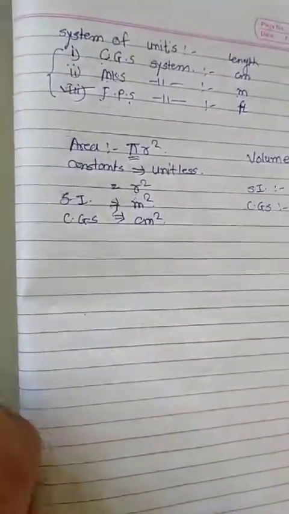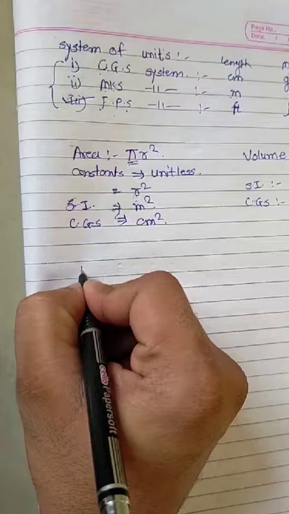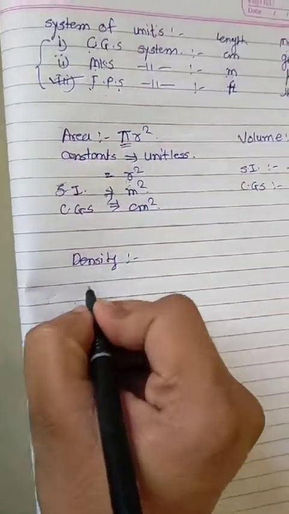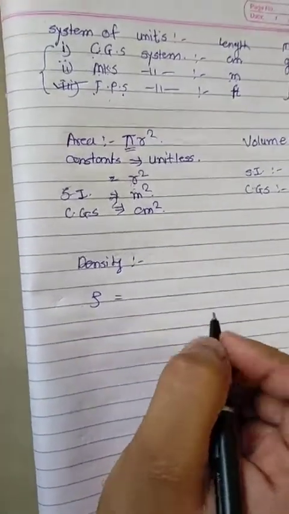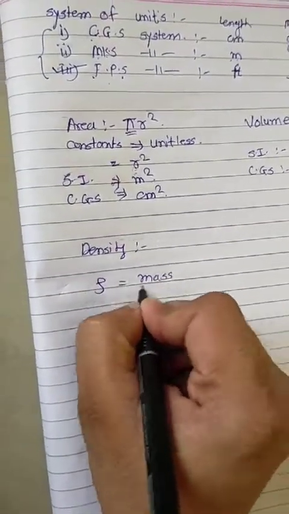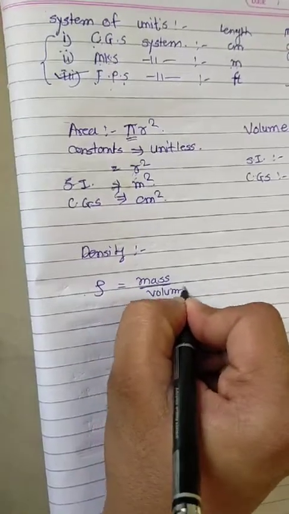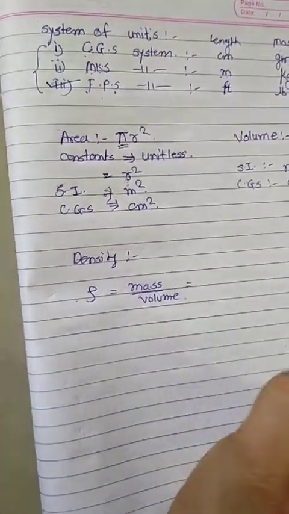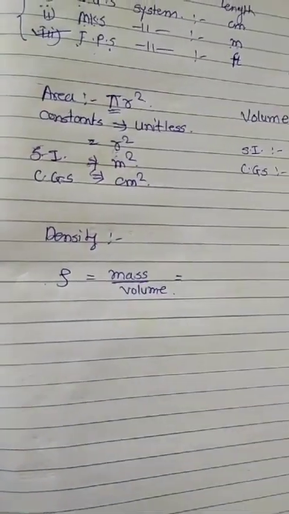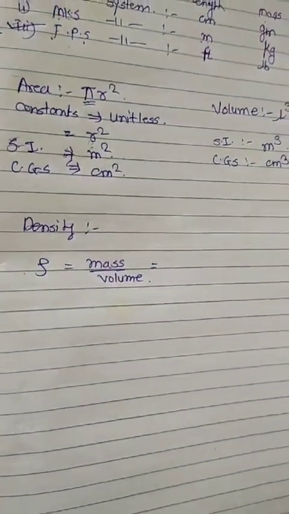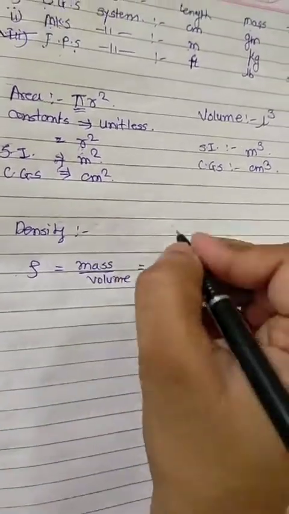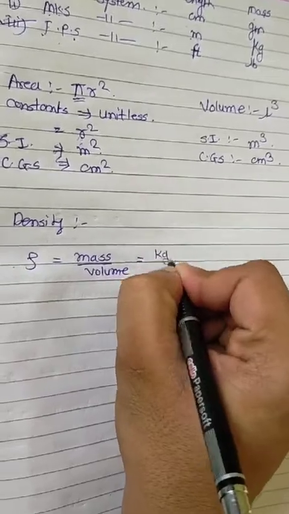Next, another example, density. Density is denoted by rho. What is the formula for density? Density is equal to mass upon volume. First we find the unit in the SI or MKS system. Mass is measured in kilogram.